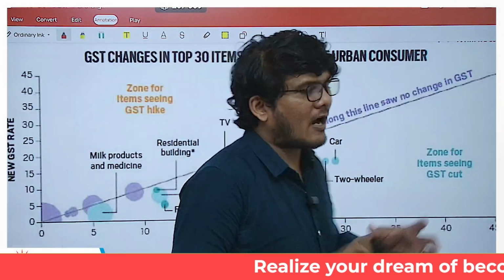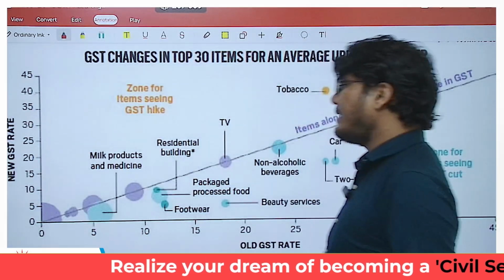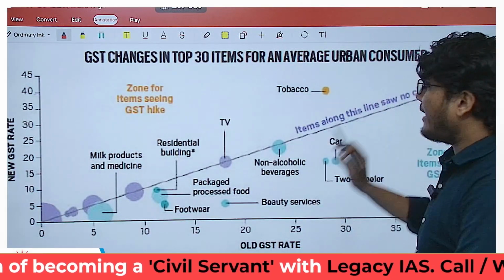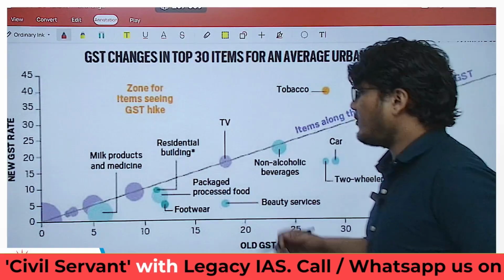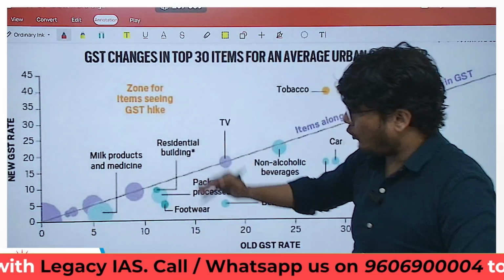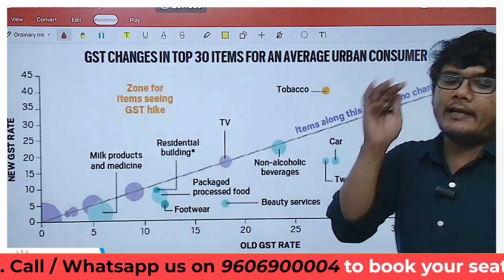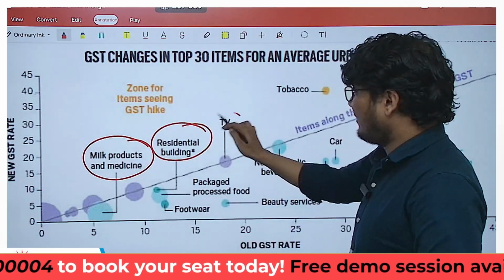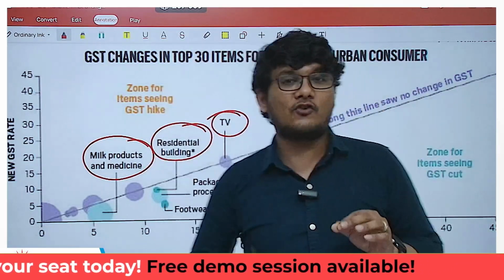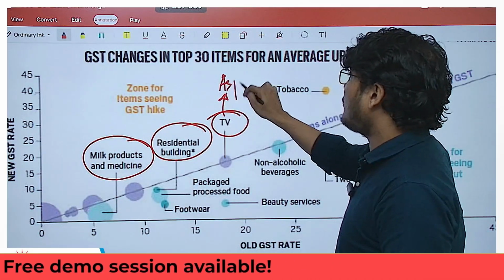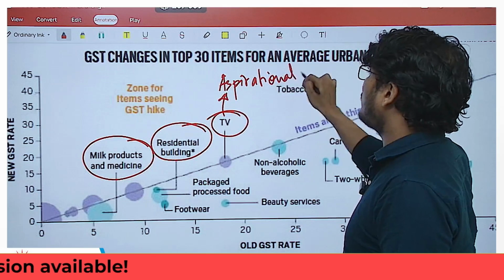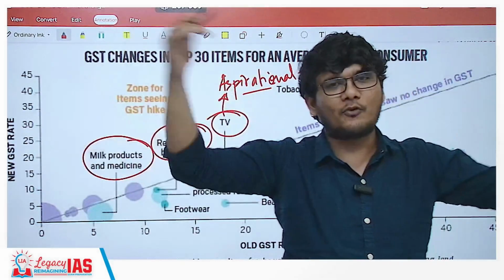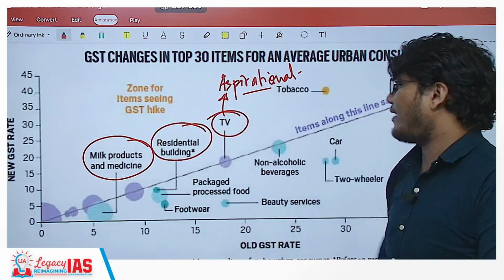Now this is basically a graphical representation of the changes that have happened in GST. The goods and services that you see on this line are not having any changes as such. The goods and services that you see below the line are having a fall in the GST tax rate. So you can see milk products and medicine, residential buildings, TVs, even the big screen televisions are classified under aspirational goods. These are now aspirational goods, meaning a middle class, lower middle class person would also want to have bigger television screens. So it is their aspiration. In that manner, it is an aspirational good.